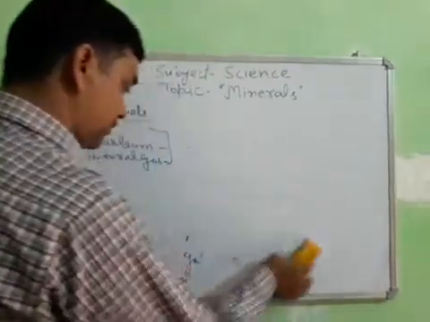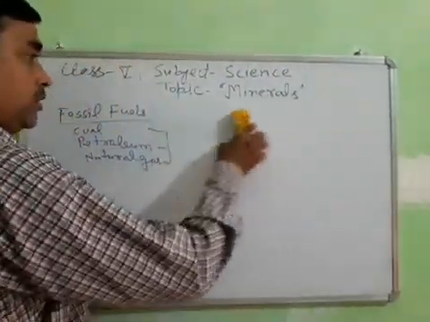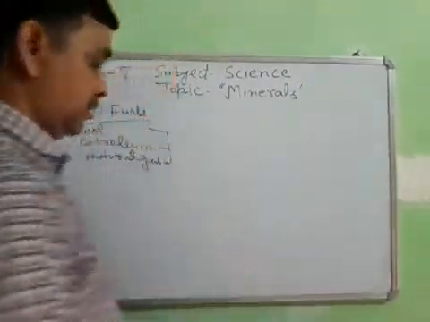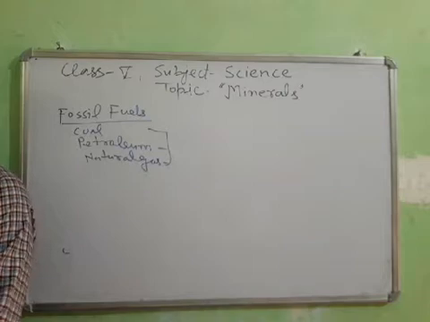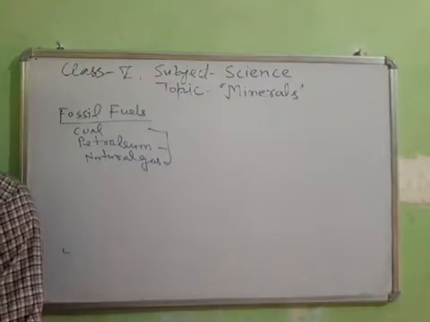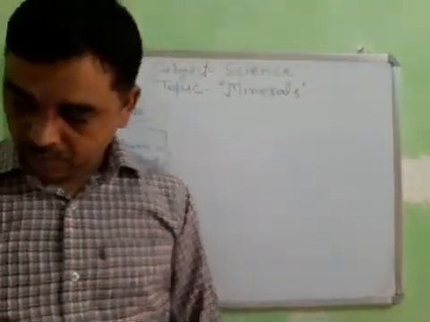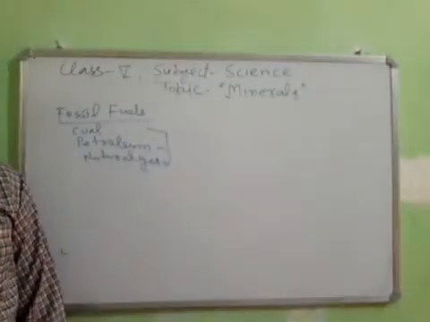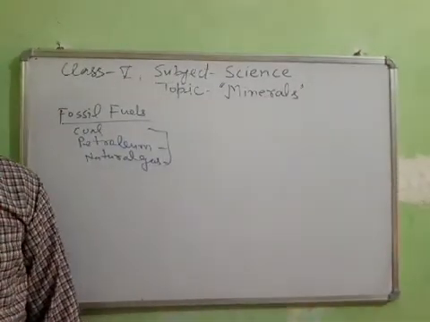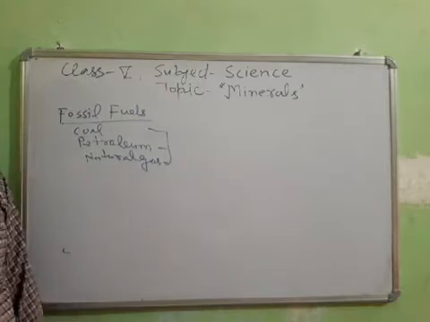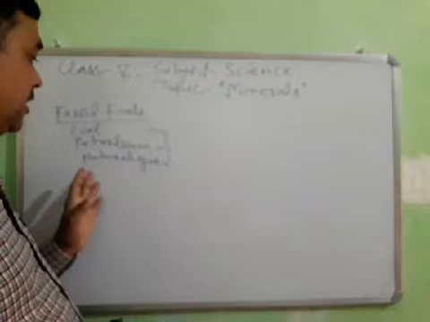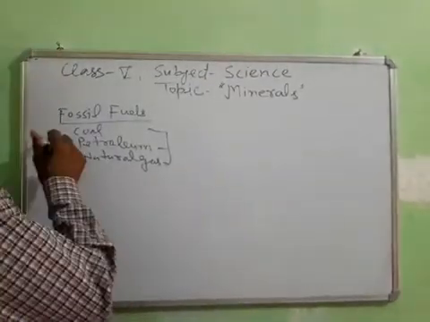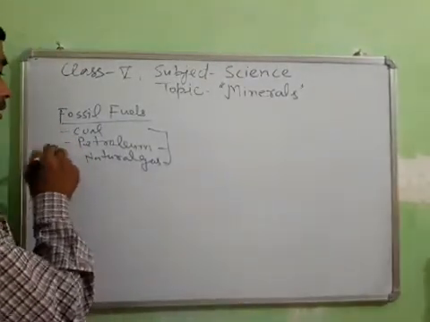Fossil fuels. So open your next page. There are mainly three types of fossil fuels: coal, petroleum, and natural gas.